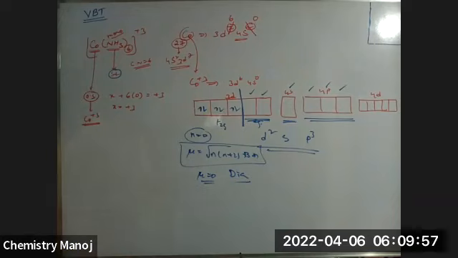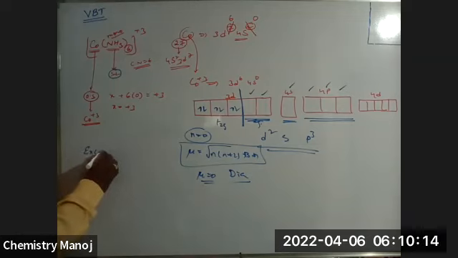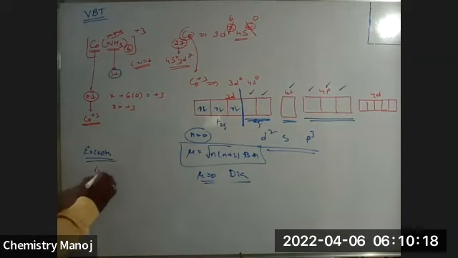It is diamagnetic. Clear? So hybridization identified, structure identified, magnetic property also identified. Now, my dear, there are some exceptions. Note down these exceptions.